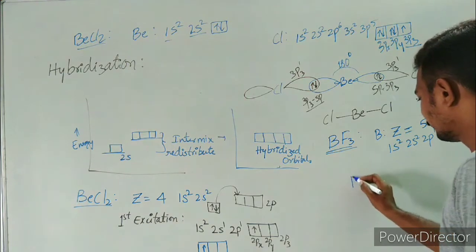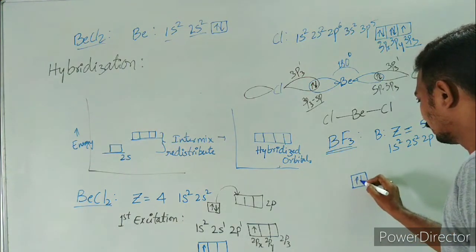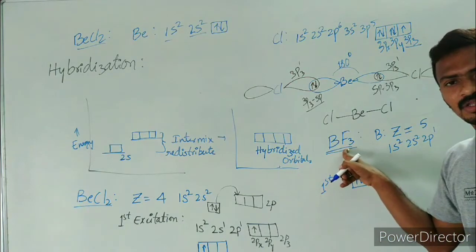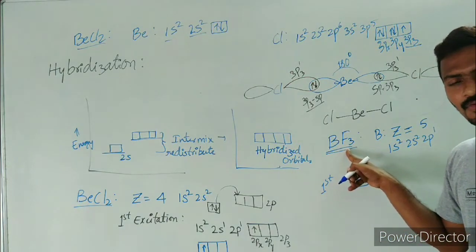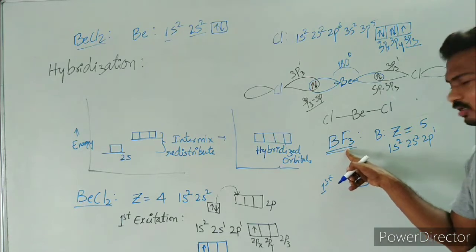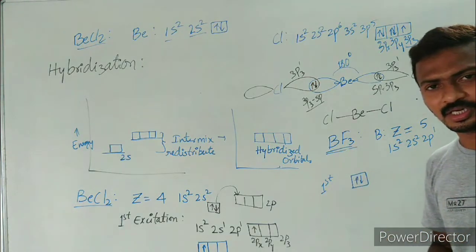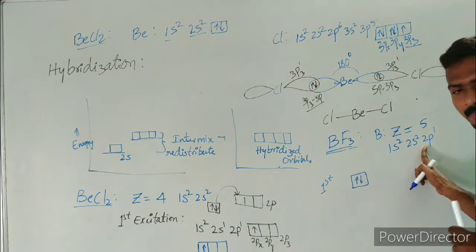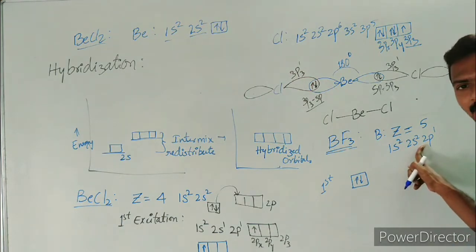What happens? 3 unpaired electrons are required because it is going to form 3 bonds with 3 fluorines. So how many unpaired electrons are required? 3. But how many unpaired electrons are there? There is only one unpaired electron in the 2p atomic orbital.